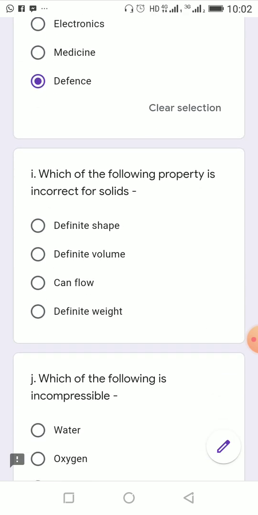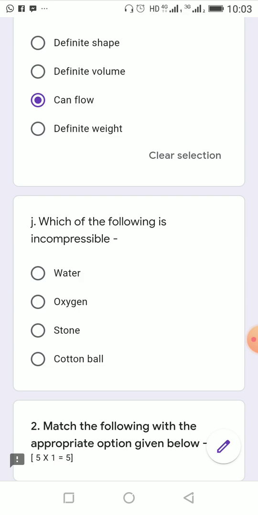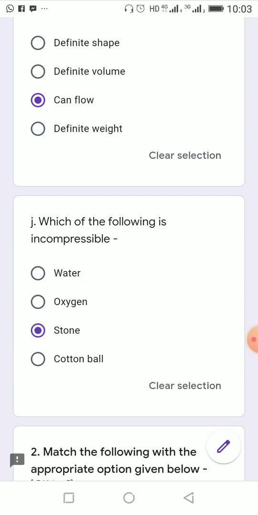Which of the following properties is incorrect for solids? Solids have a definite shape, definite volume, definite weight, but they can't flow. So this will be the answer. Which of the following is incompressible? Water can be compressed, oxygen also can be compressed, a cotton ball also we can compress, but stone is tough to compress, so we will consider this as incompressible.